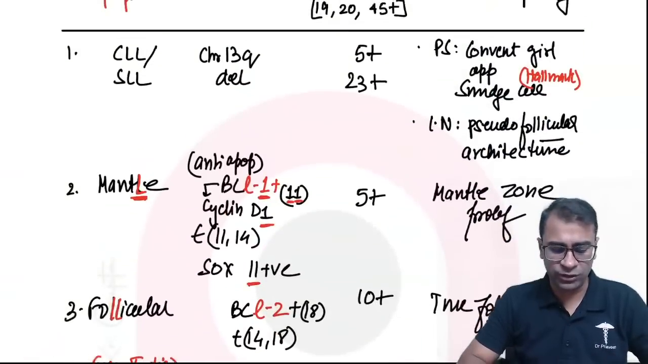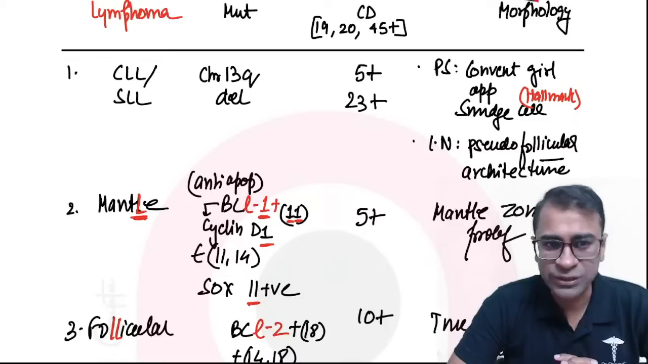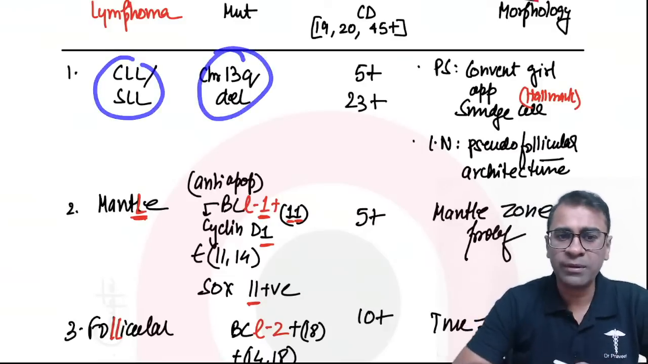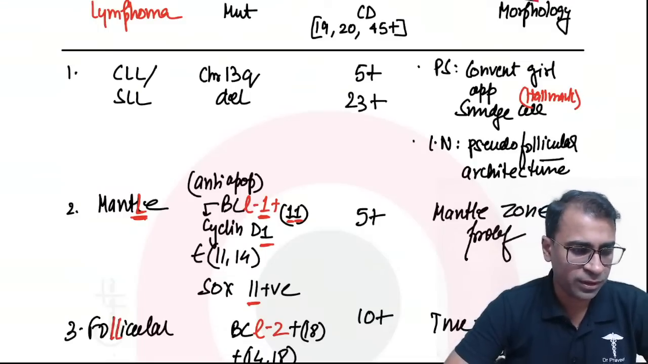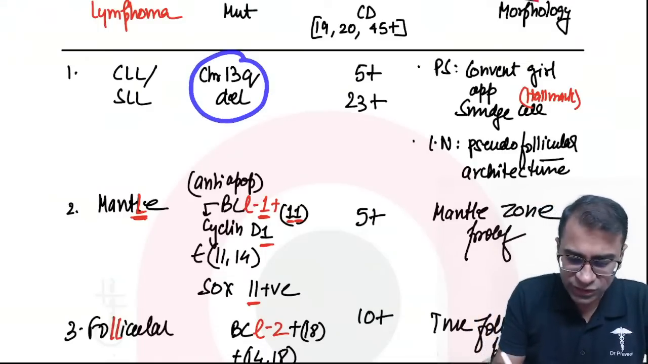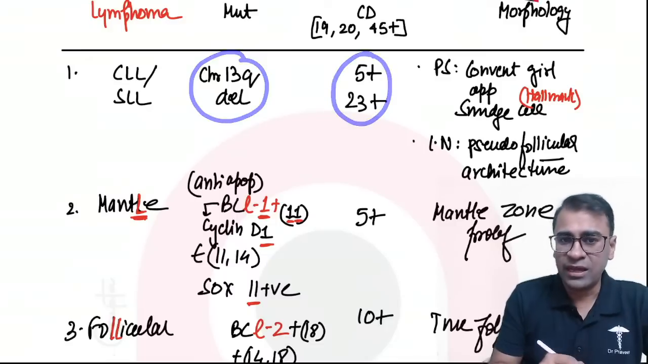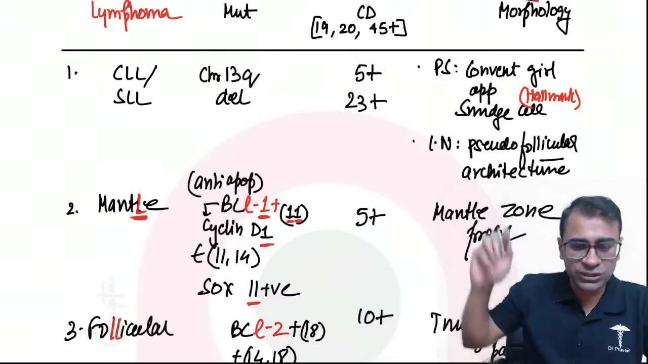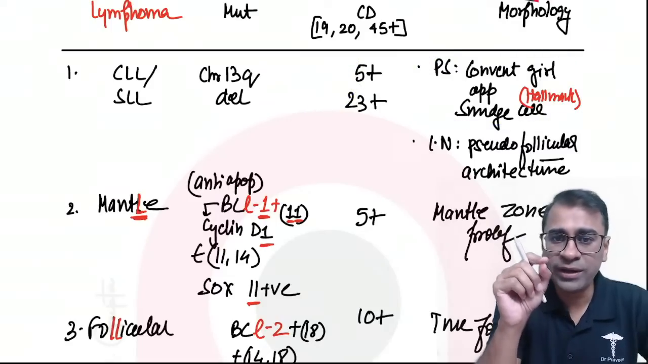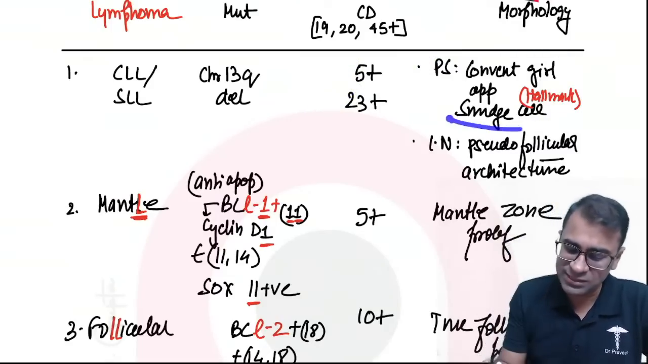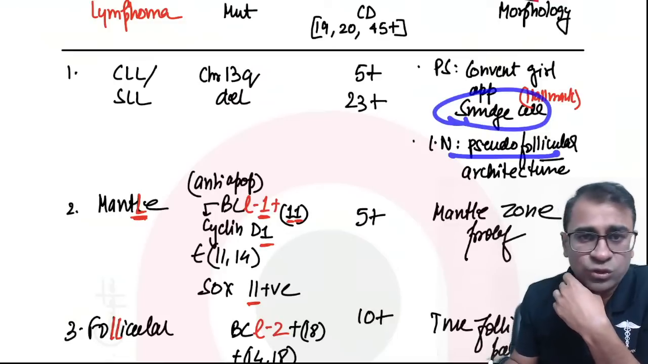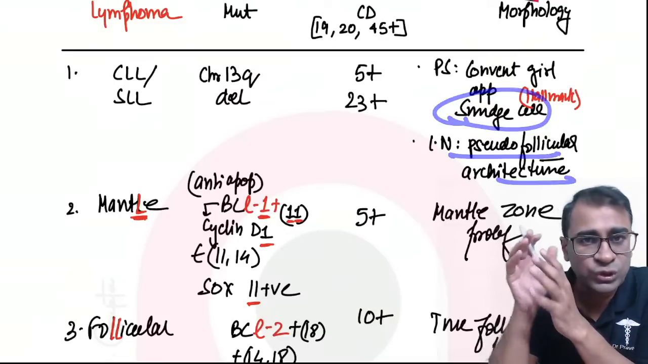इस टेबल को देखो. So what are the MCQs asked here? CLL or SLL, chromosome number 13q deletion. Okay, chromosome number 13q deletion. So chromosome 13q deletion, isme we get CLL, and this is having CD5 positive and also CD23 positive. Peripheral smear, it has a convent girl appearance and shows smudge cell. Smudge cell, to it's always asked in MCQ, and since they don't show true follicle, we use the word pseudo follicular architecture.